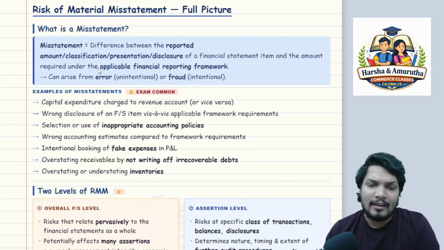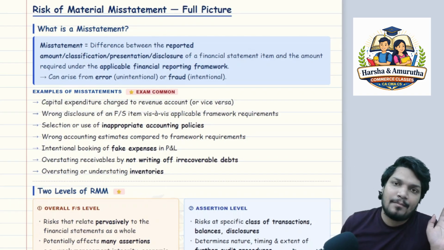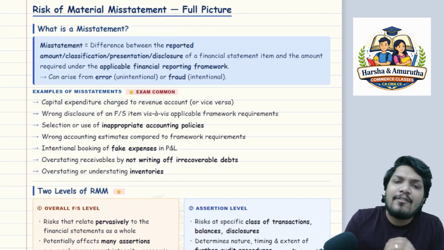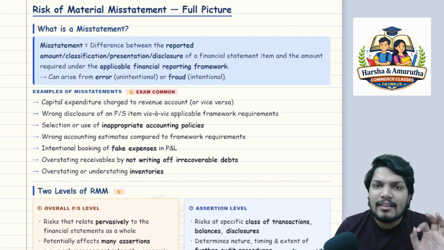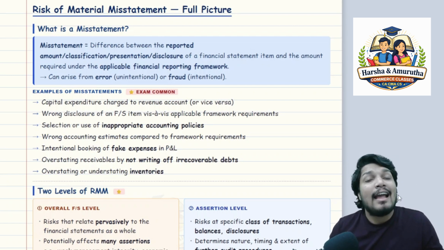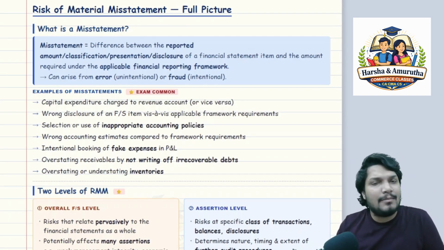Sir, let's understand the risk of material misstatement at a broader level, right? So, what is a misstatement? Misstatement is nothing but a difference in the reported amount, whether it could be classification, presentation, or disclosure. If it is not as per the AFRF and it is something otherwise, then it is a misstatement.